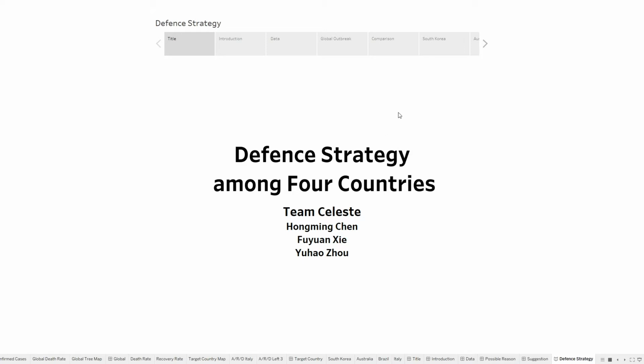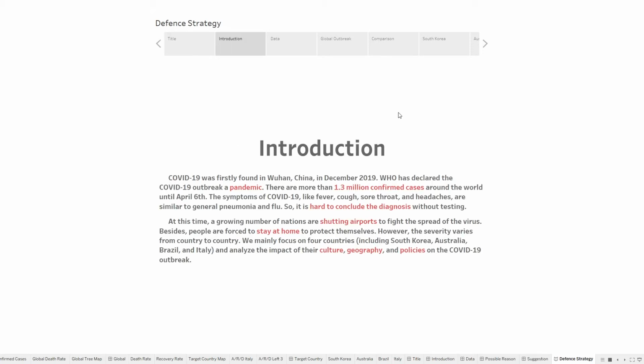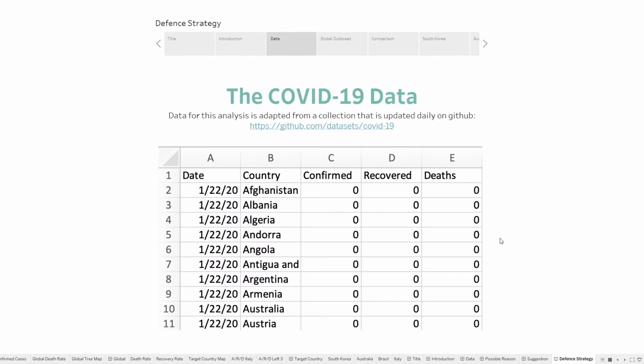We make a COVID-19 project using Tableau to show our findings and our thoughts about the global pandemic. This is the introduction. We mainly focus on 4 countries and analyze the impact of their culture, geography, and policies on the COVID-19 outbreak. The data we use for this analysis is adapted from the Johns Hopkins COVID-19 map, which is updated daily on open source GitHub.